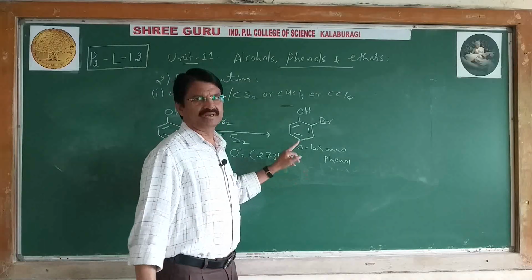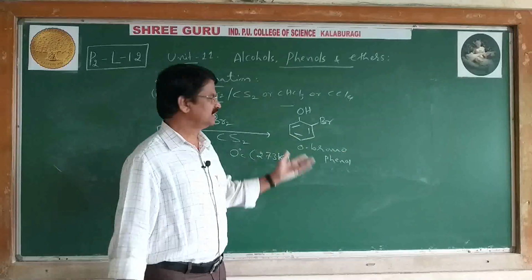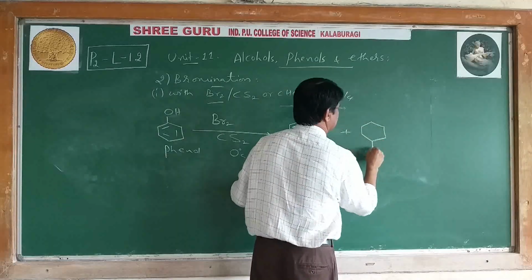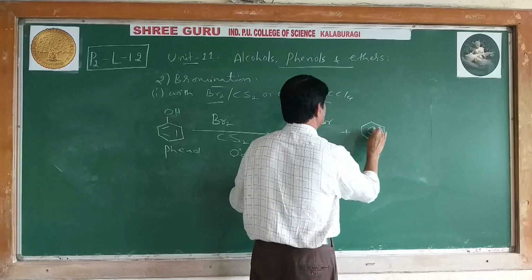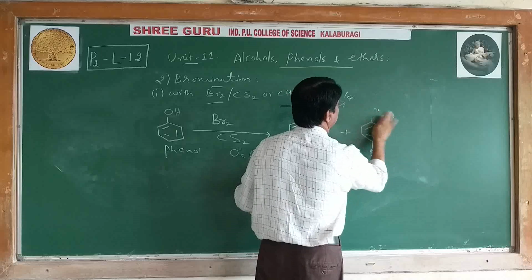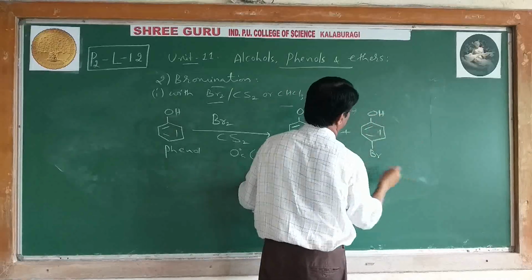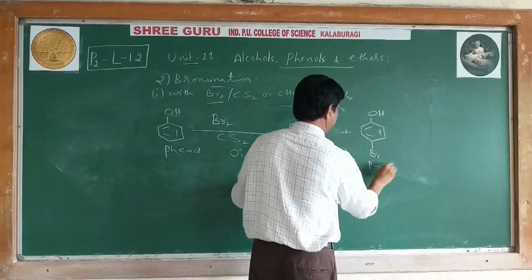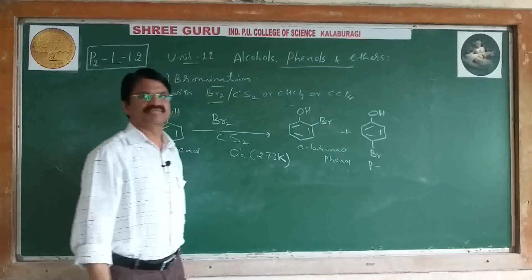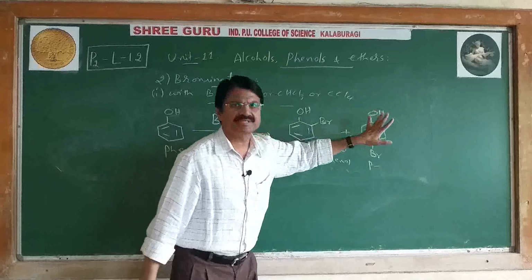Ortho-bromophenol is the common name, 2-bromophenol is the IUPAC name, right? Any one method. Plus one more compound, para-bromophenol. Para-bromophenol is the major product.